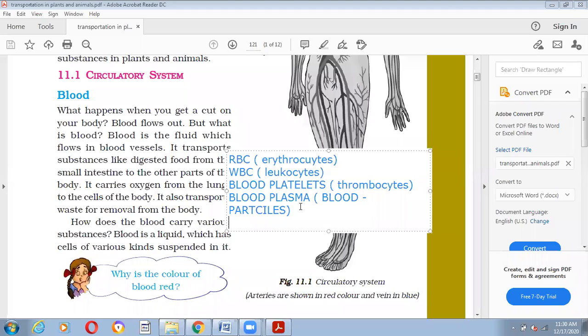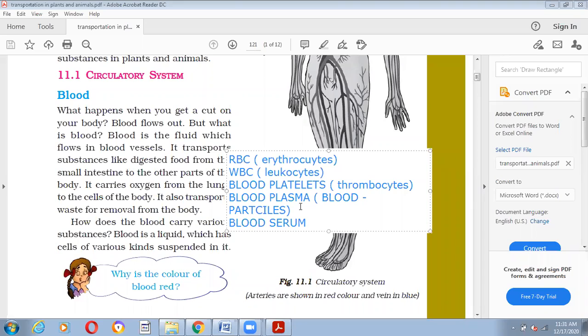Then we have one more, that is blood serum. That you have to learn also. When a protein called fibrinogen is removed from the plasma, blood serum is obtained. Right? So that is all about these. So blood particles in our body are three, that is RBC, WBC and platelets, we can say.